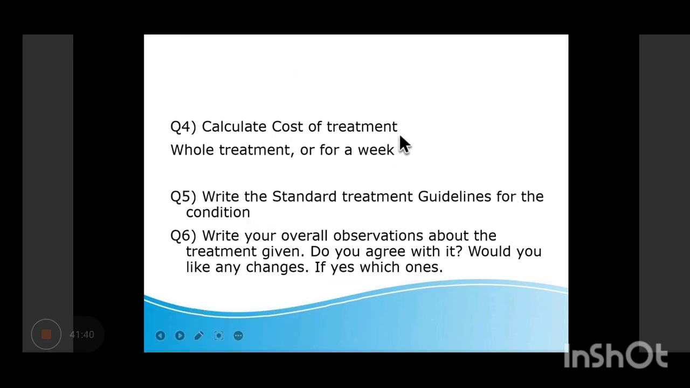Right. So then you can calculate the cost of treatment, write the treatment during the stay. Standard treatment guideline में जो दिया है, उसको आपको standard treatment guideline में पढ़ना है और लिखना है. Let's say somebody got enteric fever or somebody got tuberculosis or diabetes. So what is the treatment of TB or diabetes given in STG? You are supposed to write down in the project file. Then you write down an overall observation about the treatment given, and do you agree with it? Would you like any changes? If yes, which ones? So you're supposed to write.